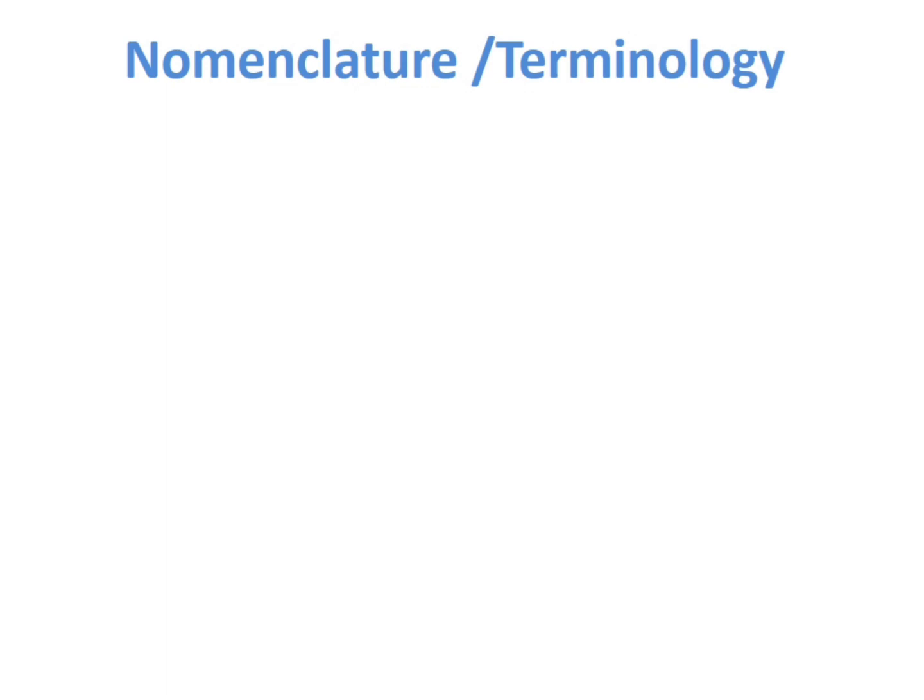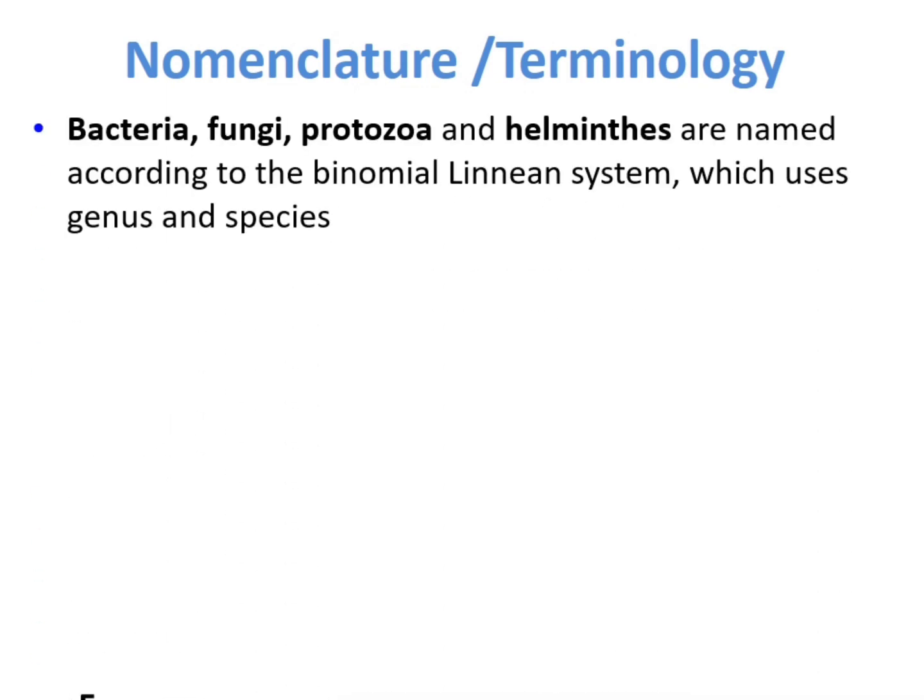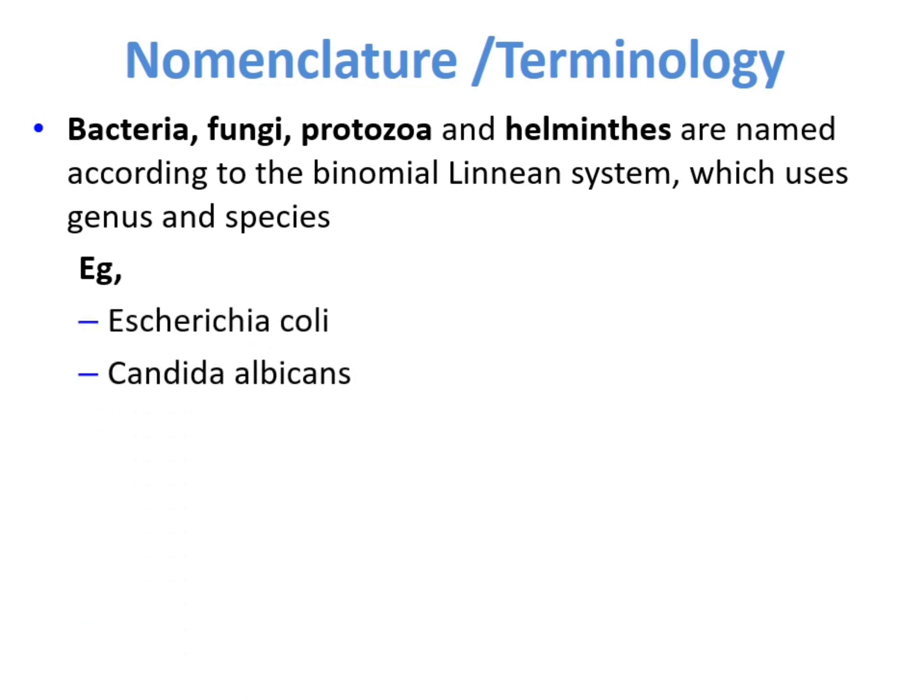Nomenclature or terminology is very important. Bacteria, fungi, protozoa, and helminths are named according to the binomial Linnaean system, which uses the genus and the species. They are named by giving both the genus as well as the species. For example, Escherichia coli.